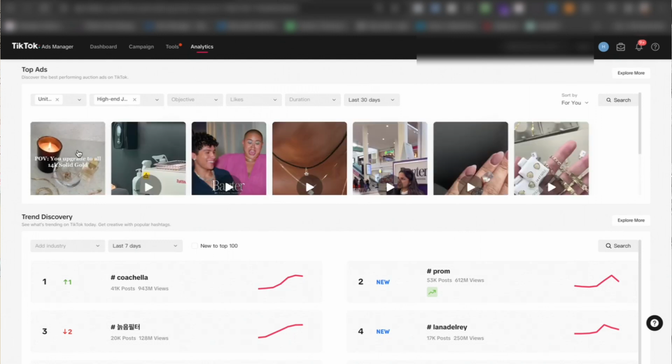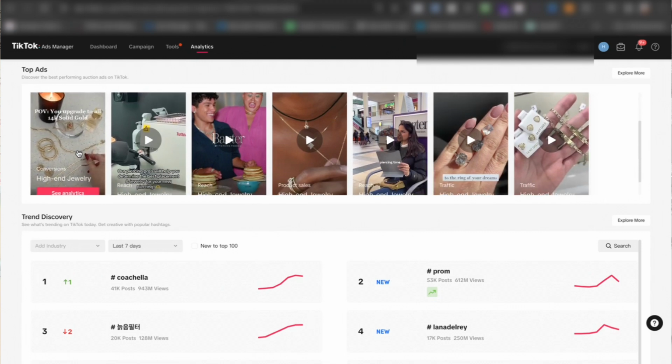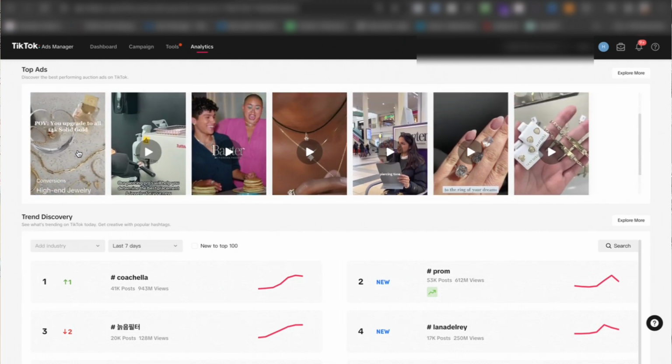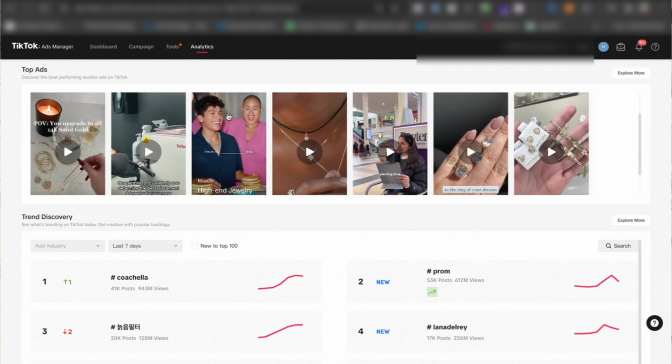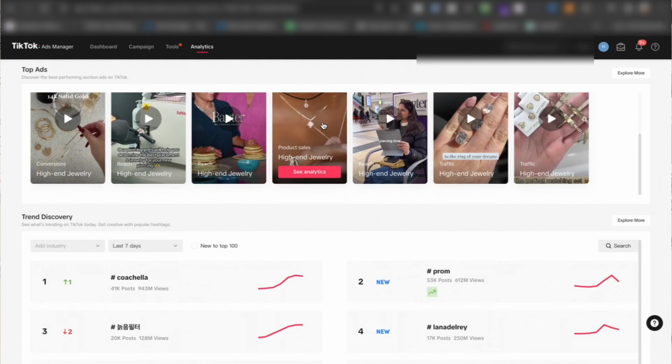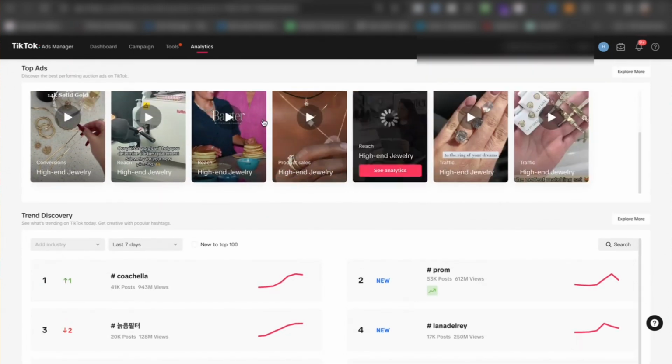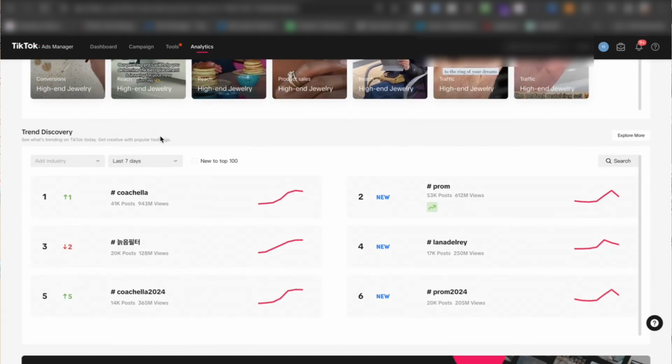And then you can see other brands and the type of creative being produced out there, which I think again is super cool. So you have no reason not to test new creatives, because it gives you a lot of different creative, typically the top performing creative you can see here. The good thing as well is they give you different trends. What are the trends that are currently doing well? And you can see it over here.